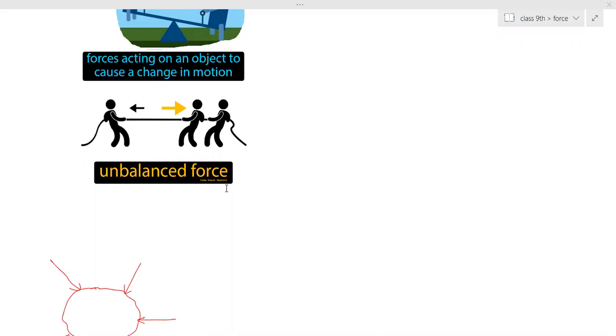If the object is in motion and if unbalanced force is not acting on it, it will keep on moving in the same straight line with uniform motion. But this won't happen practically. Theoretically, yes, that can be considered. But what about the practical condition? Why won't that happen practically? Why? Can any one of you tell?